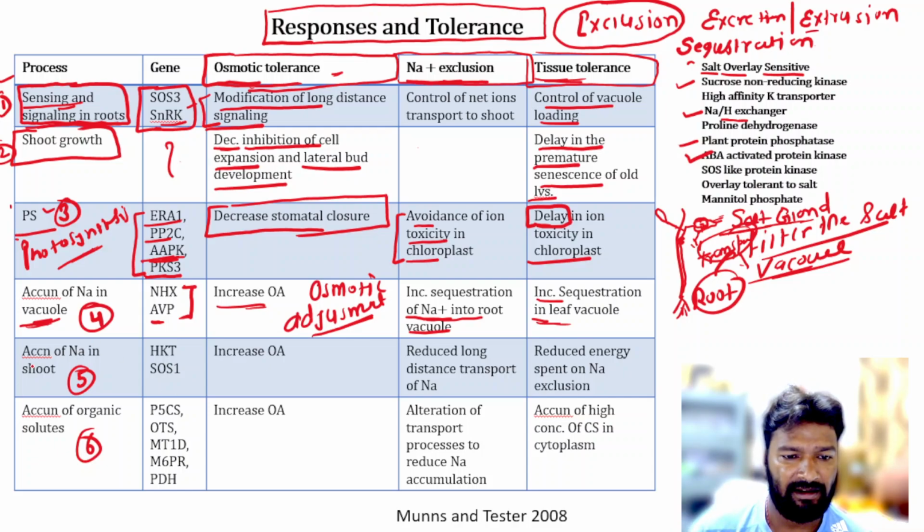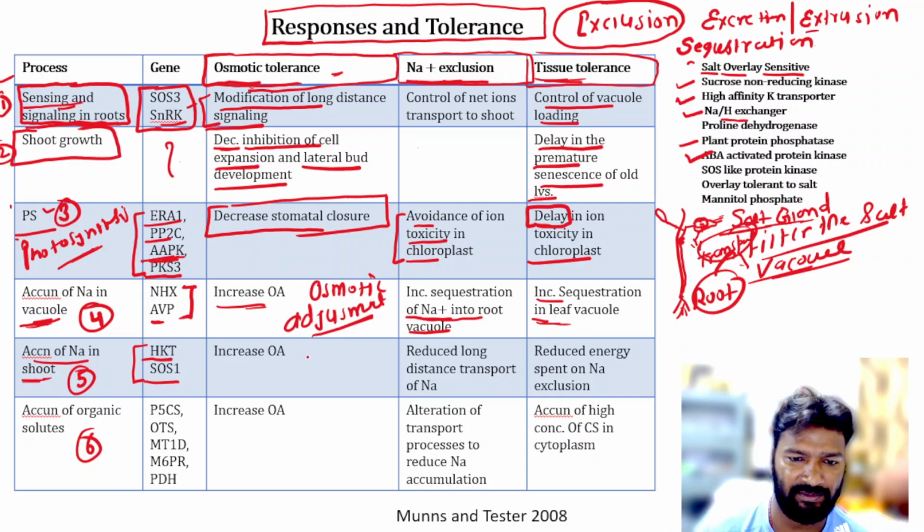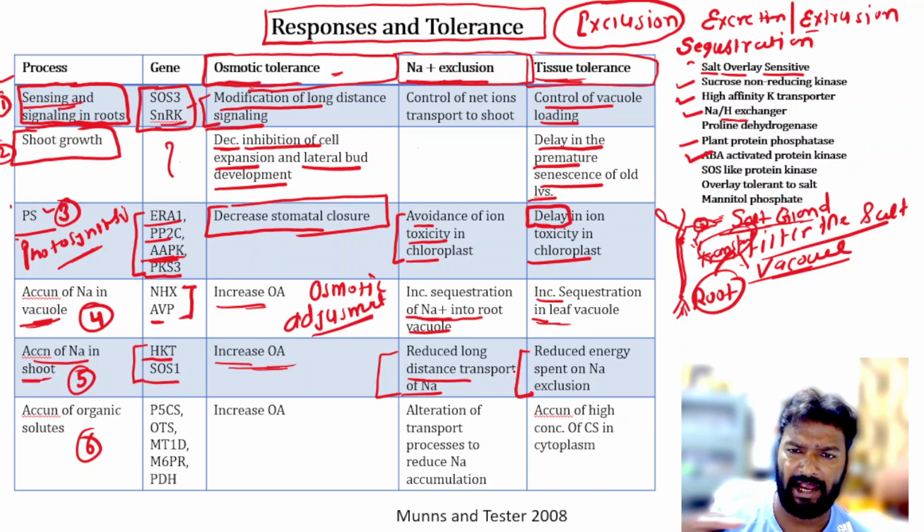Okay, then accumulation of sodium in the shoots. So two genes are involved, that is HKT, this is high affinity potassium transporter, and SOS1, this is again salt overlay sensitive. This also increases the osmotic adjustment, and this reduces the long distance transport of sodium. Okay, means sodium को exclusion करना है. And for tissue tolerance, they reduce energy spent on the sodium exclusion.